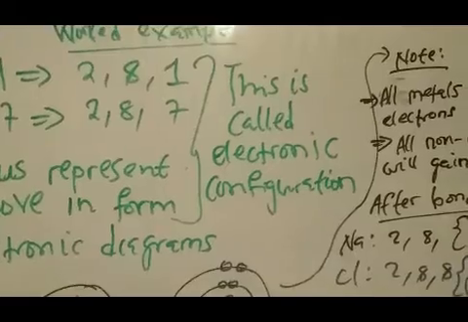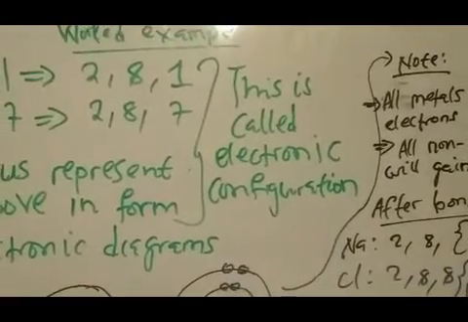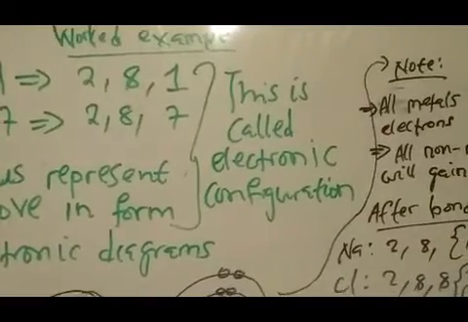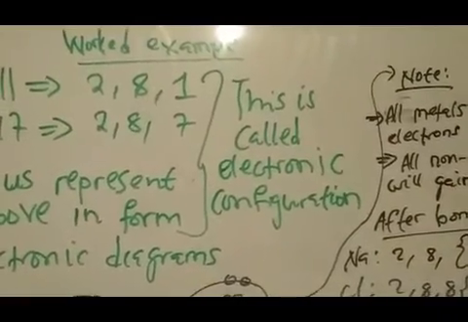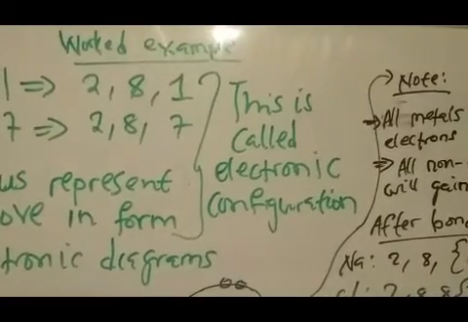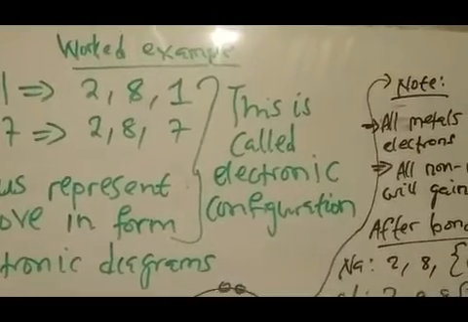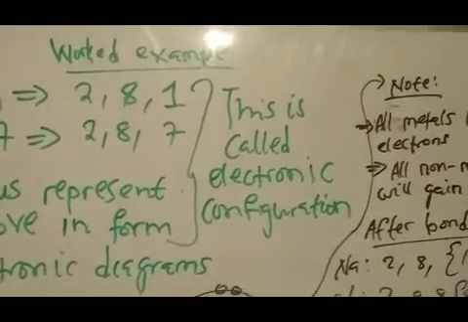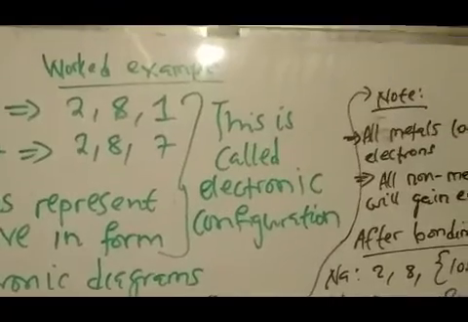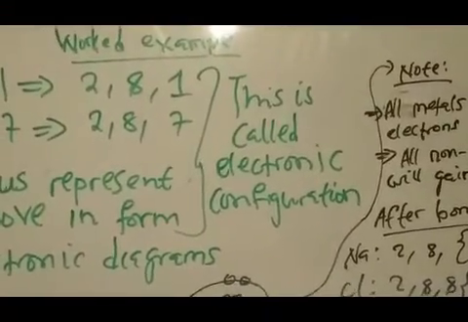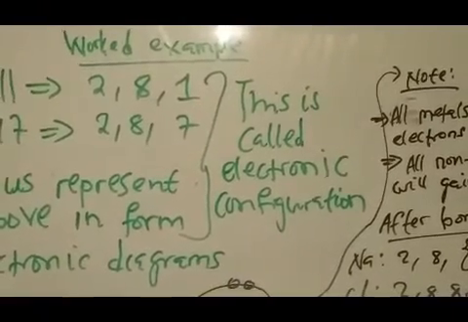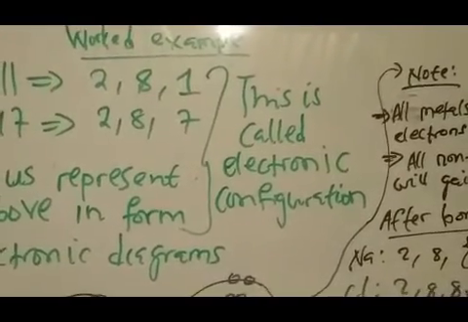As you can see in the example in this video, before we do any bonding, you have to make sure that you configure the sodium, which has 11 protons. When you configure that, you have 2,8,1, and when you sum the numbers 2,8,1, we should get back to 11.